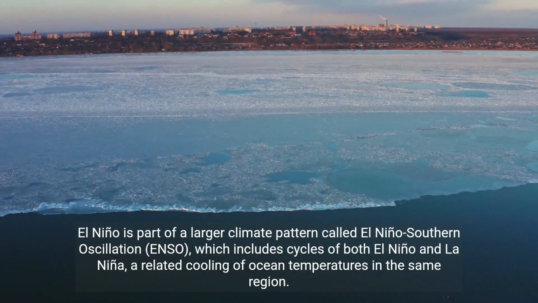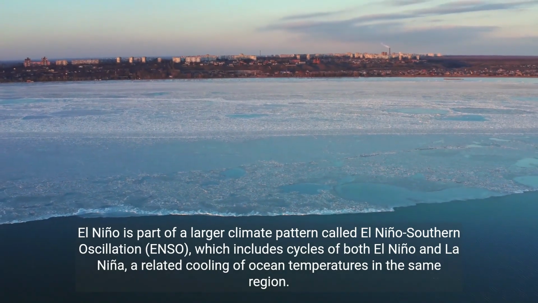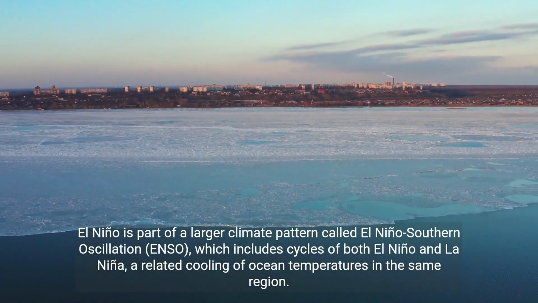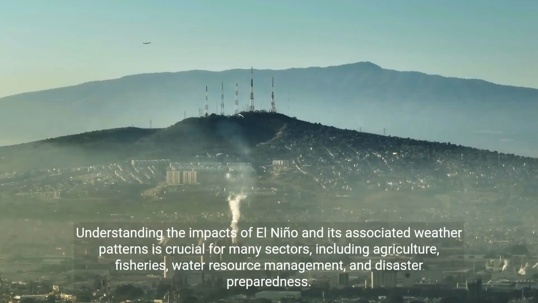El Niño is part of a larger climate pattern called El Niño-Southern Oscillation (ENSO), which includes cycles of both El Niño and La Niña, a related cooling of ocean temperatures in the same region. Understanding the impacts of El Niño and its associated weather patterns is crucial for many sectors, including agriculture, fisheries, water resource management, and disaster preparedness.